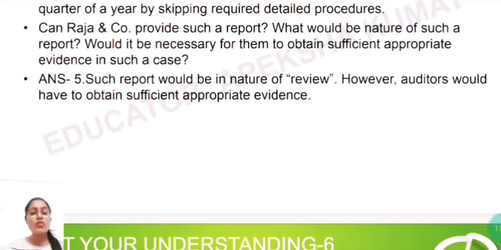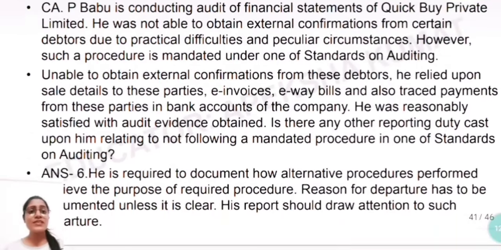So this is a review report. It is an assurance report only, but it's not a reasonable assurance. It's a review report. Okay, however, auditors would have to obtain sufficient appropriate audit evidence regarding this. So such a report would be in the nature of review. Okay, next question.